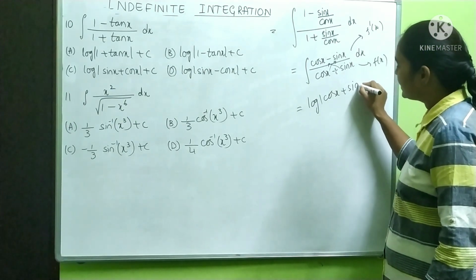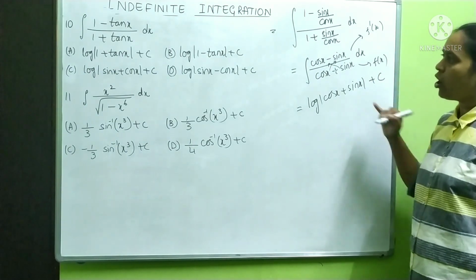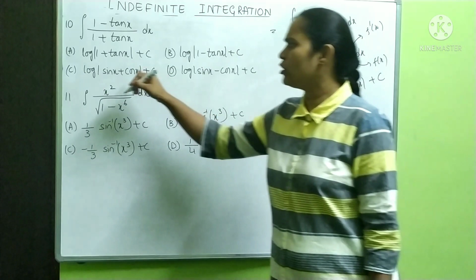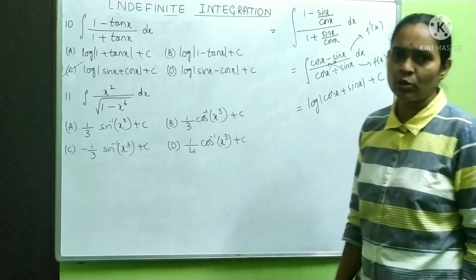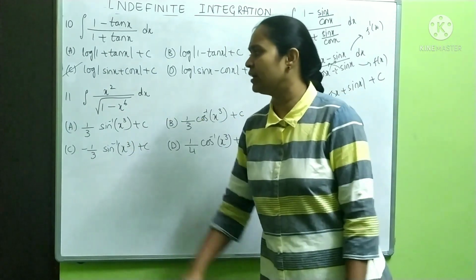Cos x plus sin x plus c. Therefore our answer is log mod cos x plus sin x. It can also be written as sin x plus cos x also. So option C is our answer. Look at the 11th one.